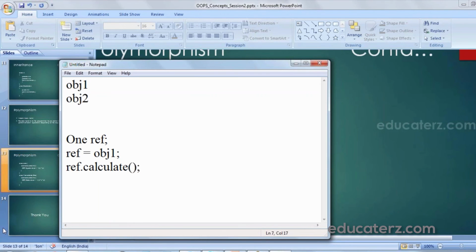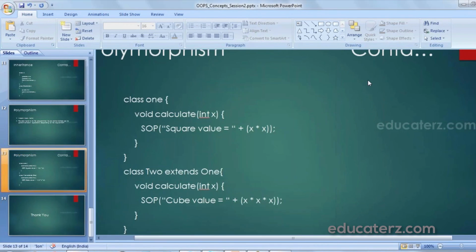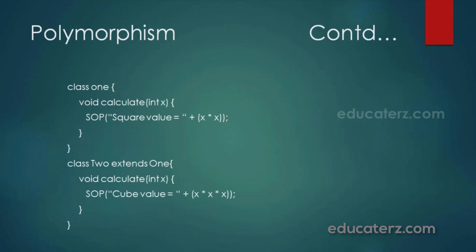Suppose I use the ref to refer to the object of class 2, that is ref equals obj2, and then call ref.calculate, it will calculate the cube value. So here the same method call is performing two different tasks, which is nothing but polymorphism.